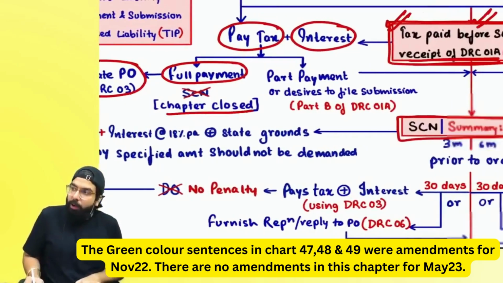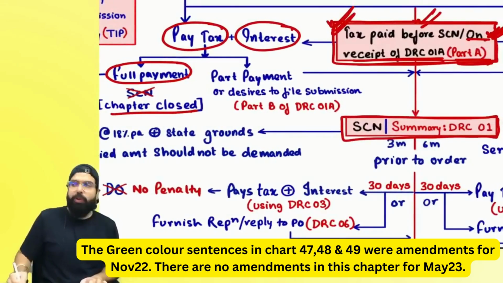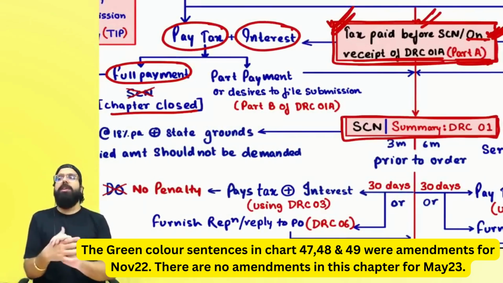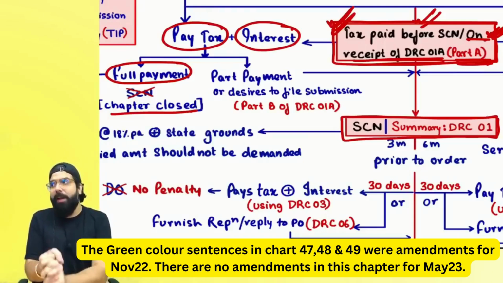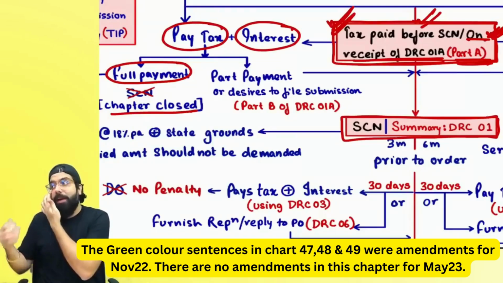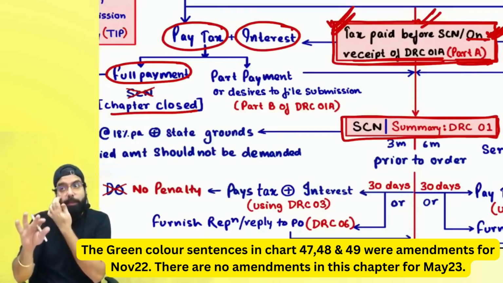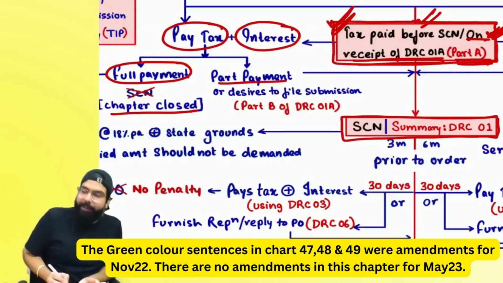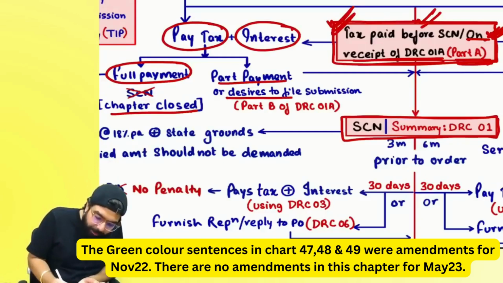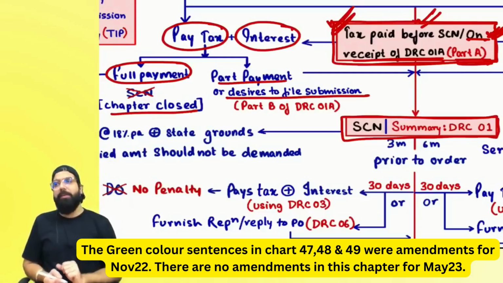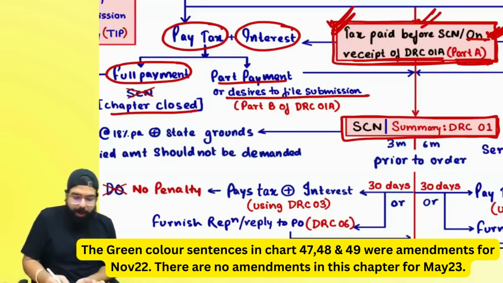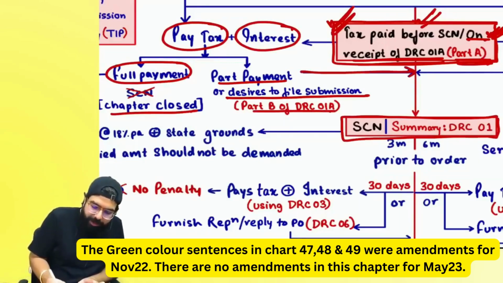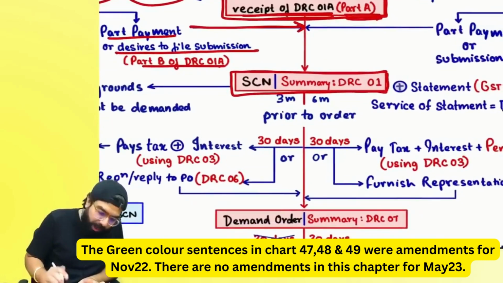Chapter will be closed. But sir, even before issuance of show cause notice or on receipt of DRC 01A Part A estimation, basically the intimation where the officer has told me to pay, if I make the full payment, then chapter closed. If I don't make the full payment, I made a part payment, and for the remaining part I want to give a submission, or for the full amount which he has told me, I want to make a submission, then I will make a submission in Part B of GST DRC 01A.